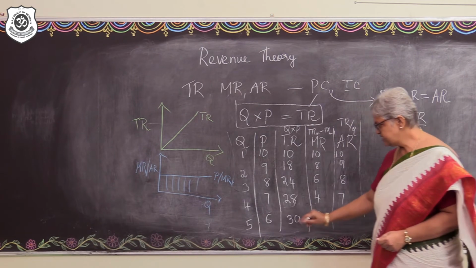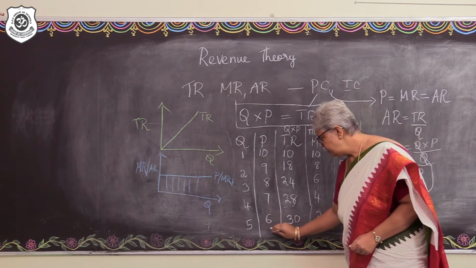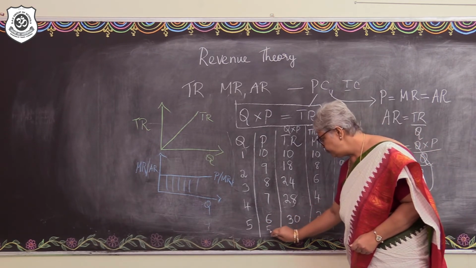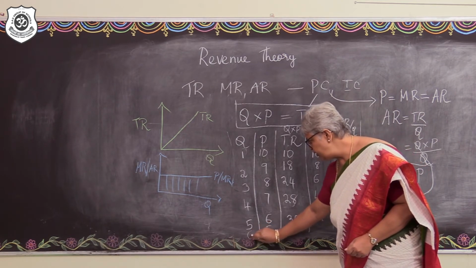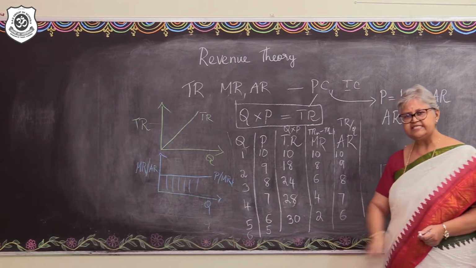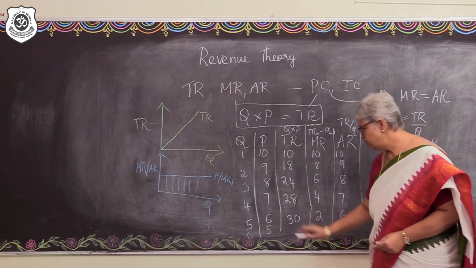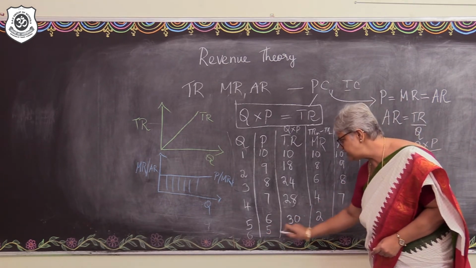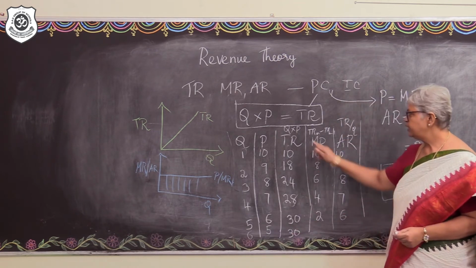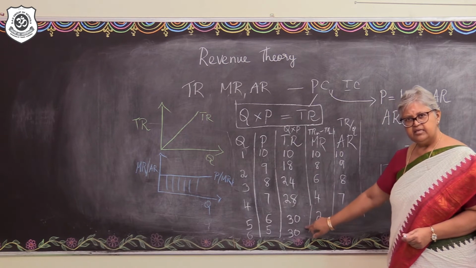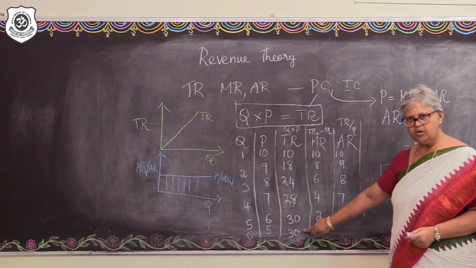Right? Next level. The price might fall to 5 and the quantity sold might increase to the next level, that is 6. So what's going to happen here? Look at this, 6 into 5. What is happening to the total revenue? The total revenue is going to become constant now.